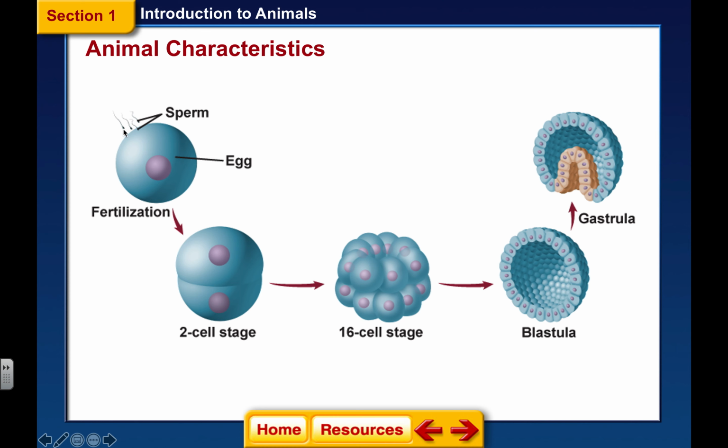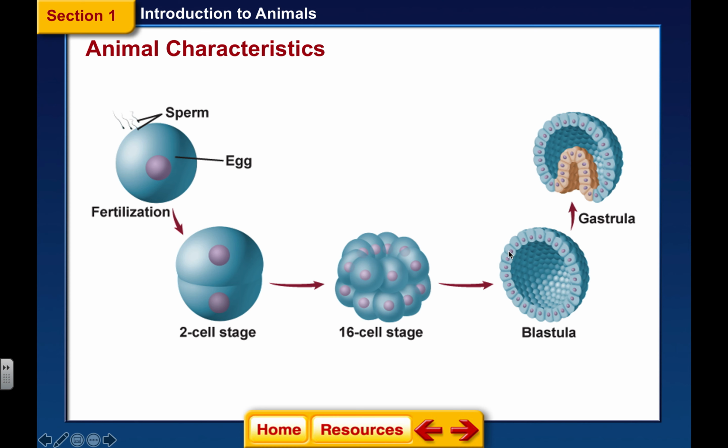All right, so look at this on the left. We have our sperm, teeny tiny, in our great big egg. And now we have got the zygote. This is a zygote. And it's going to start dividing and dividing. It's going to be 2 cells and then 4. And then it's going to get to this 16 cell stage. And then right after that, it forms the blastula. So here is your hollow fluid-filled center. And these are all the cells on the outside.